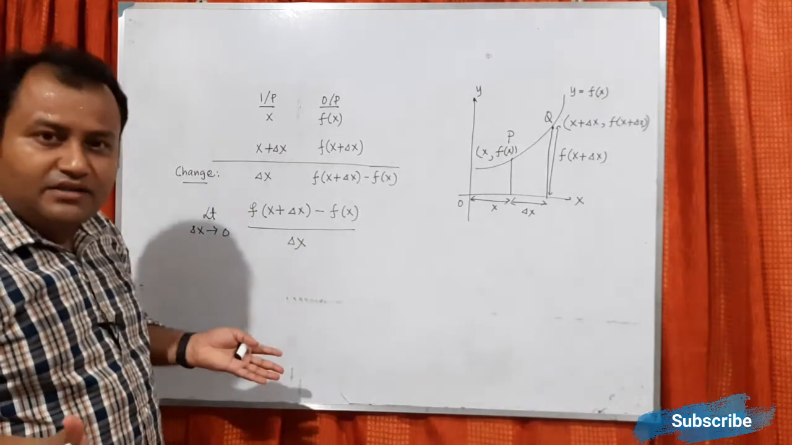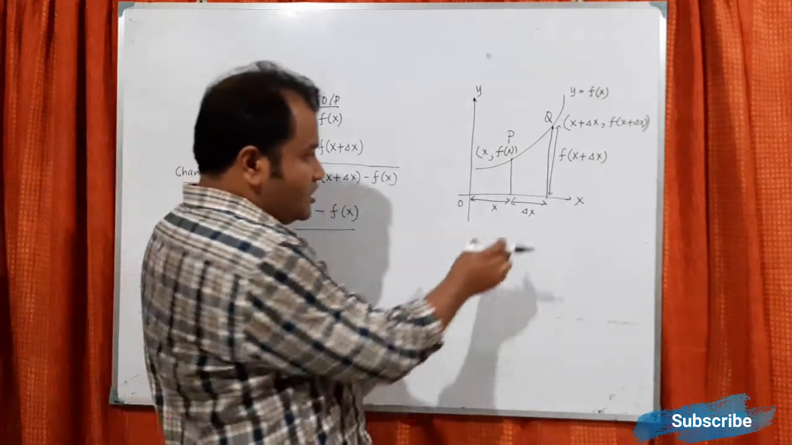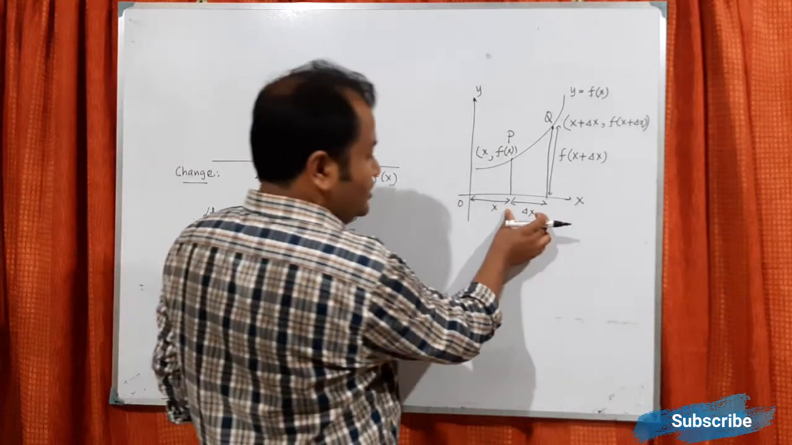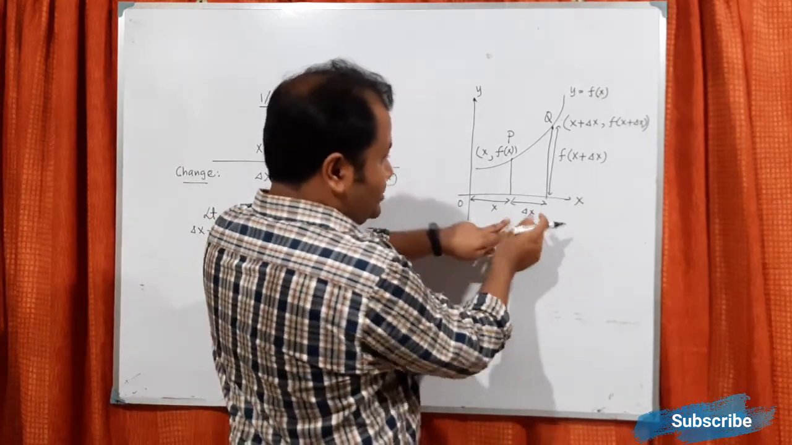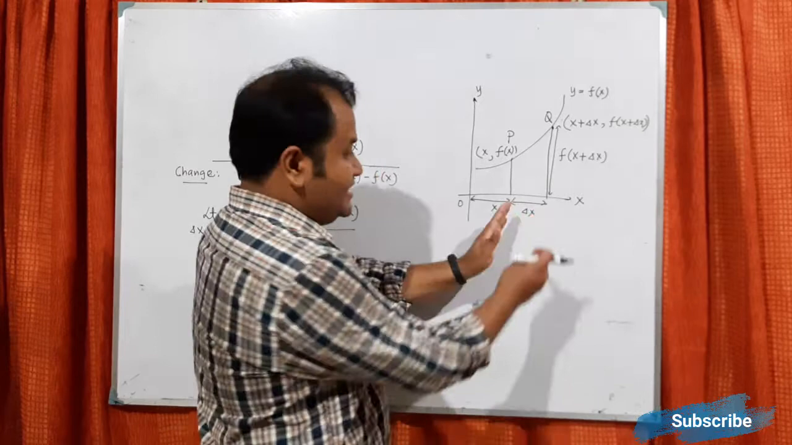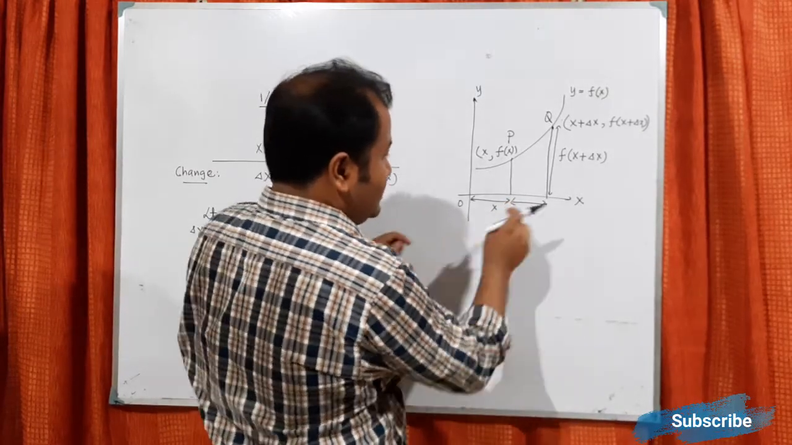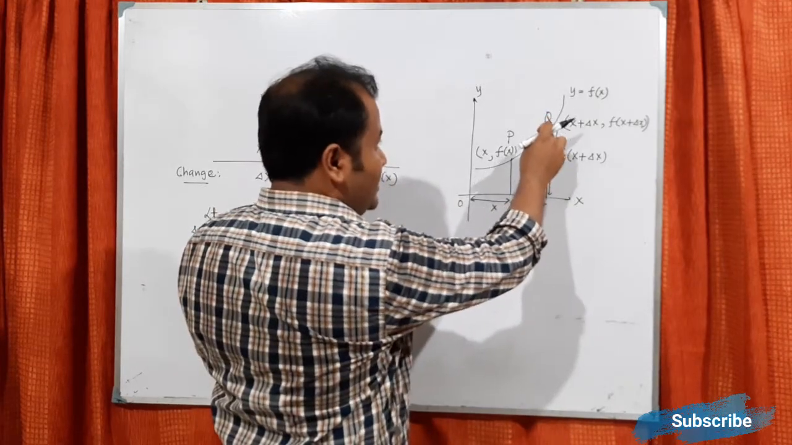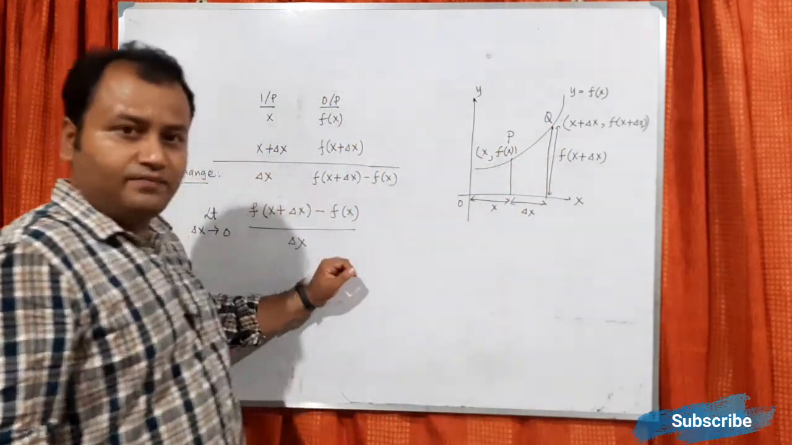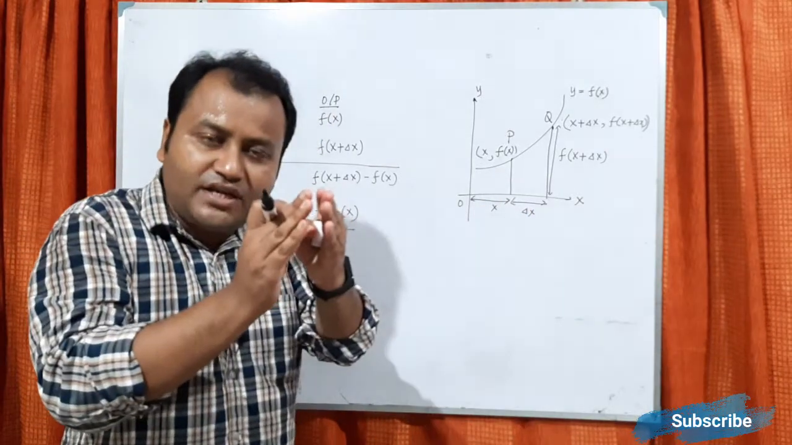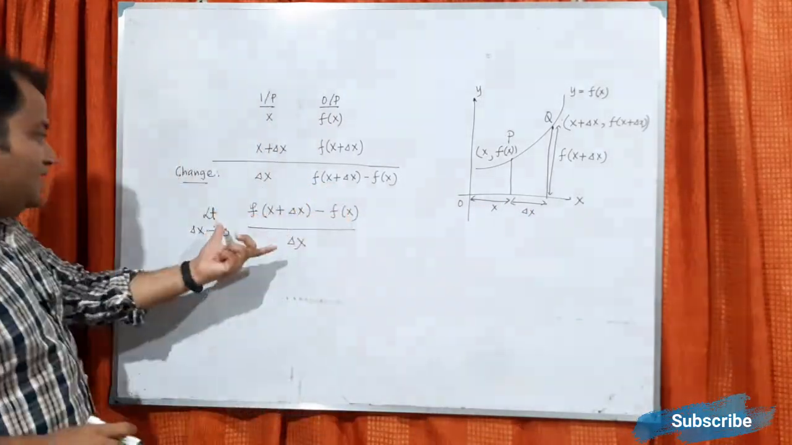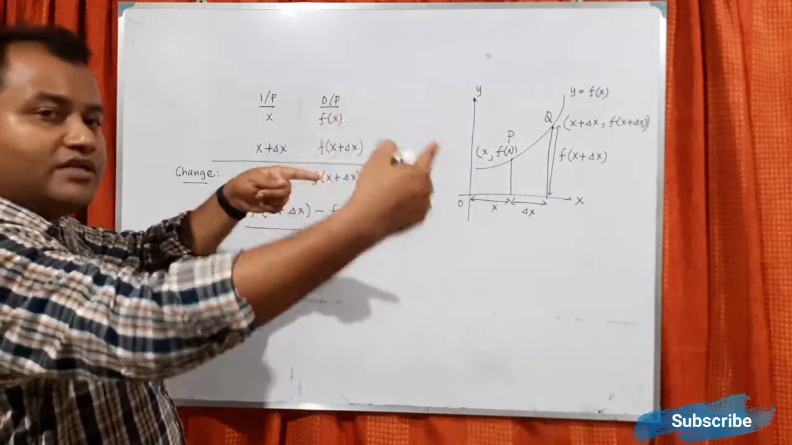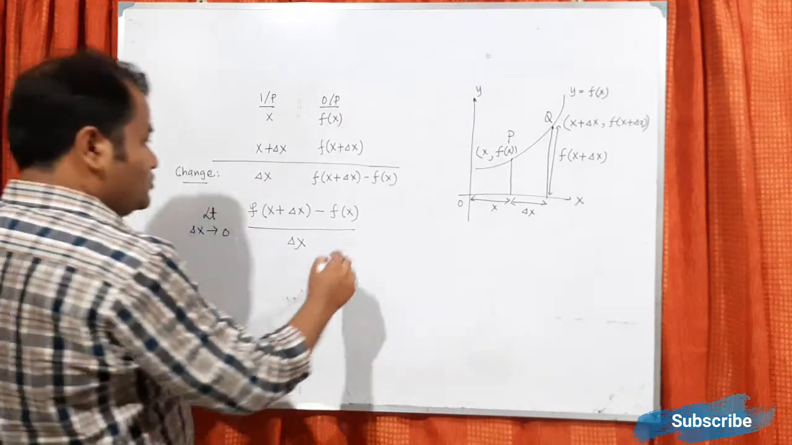Now I have written many things. So what are these? When delta x tends to 0, think according to the curve. This portion is getting smaller, so this point Q is moving towards point P. Basically the 2 points will match at some level. Now there is no separate point Q, Q has also converged to P. So this is called derivative.